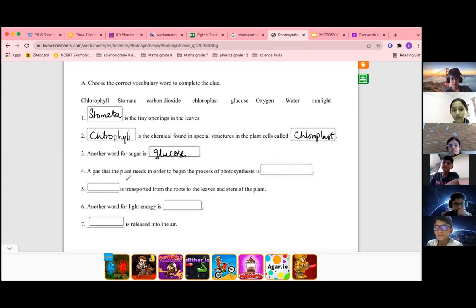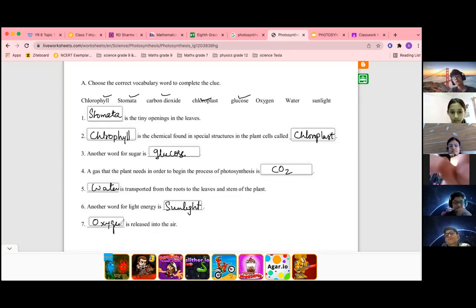A gas that the plant needs in order to begin the process of photosynthesis: carbon dioxide. Okay, this is done. Dash is transported from the roots to the leaf and stem: water. Another word for light: sunlight. Oxygen.